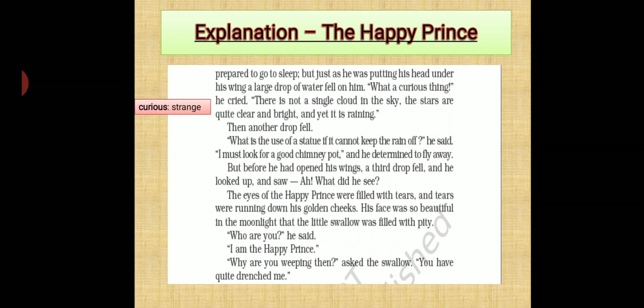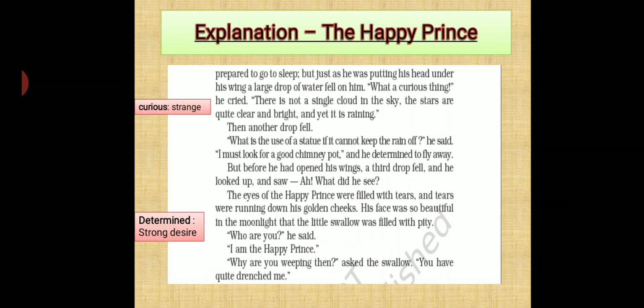And then again another drop of water fell on it. "What is the use of a statue if I cannot keep the rain off?" He said, "I must look for a good chimney pot." And he determined to fly away. Determined means a strong desire, so he decided to move. Then he determined what to do.